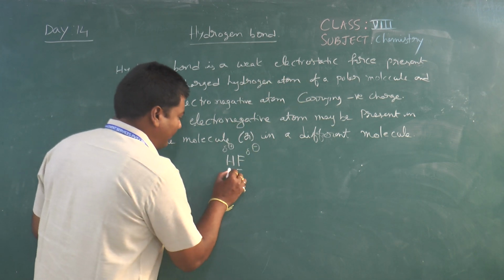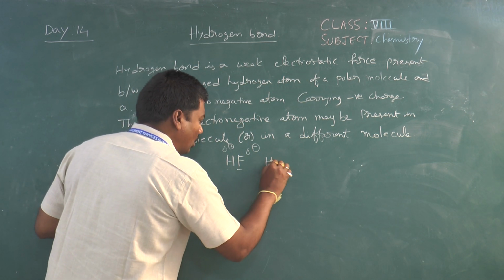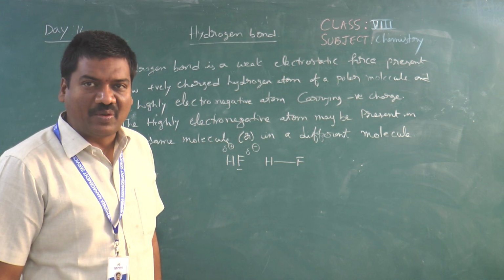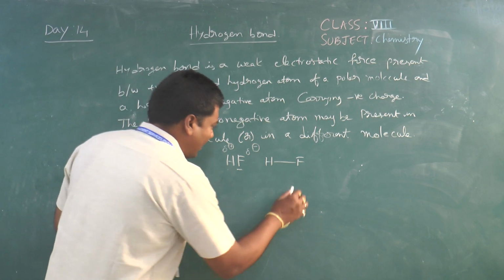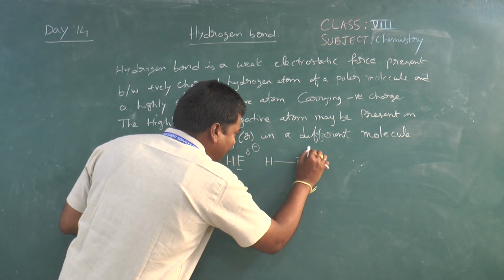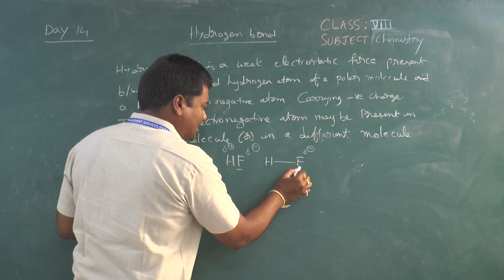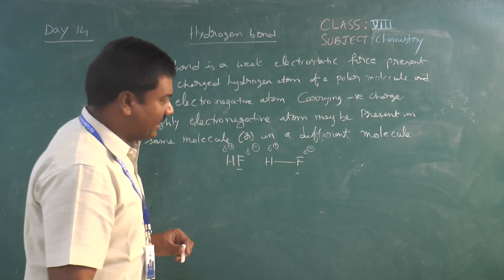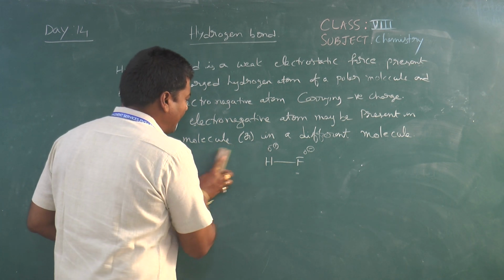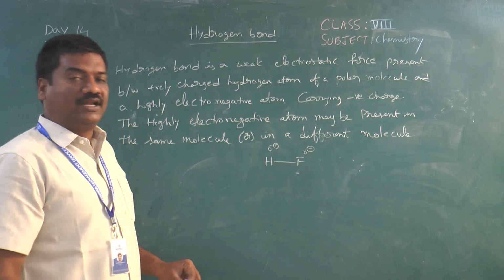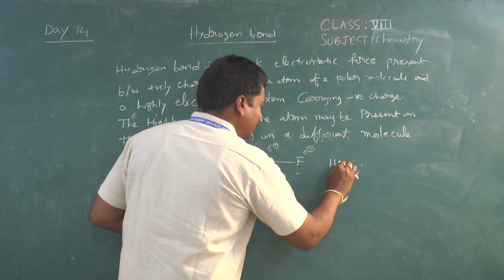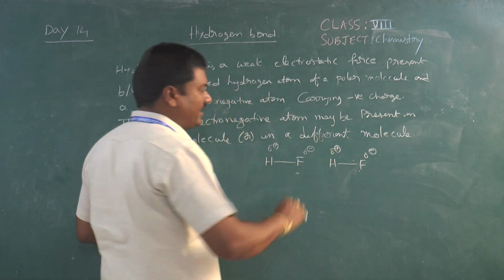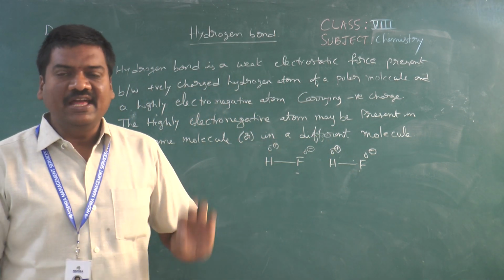Now if we compare between hydrogen and fluorine, there is a covalent bond between the hydrogen and fluorine atom. Because of the high electronegativity, the fluorine atom will carry a negative charge, and because of this fluorine atom, this hydrogen atom will carry a partial positive charge. Right? Now here, if you take another HF molecule, the same theory will be applied. Here hydrogen will carry positive charge, fluorine will carry negative charge.